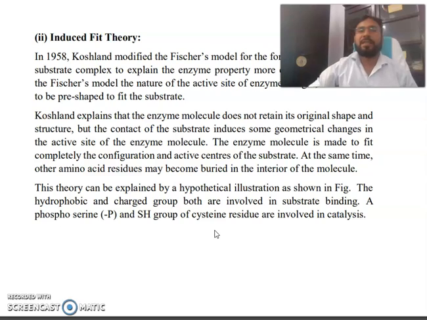Koshland explained that the enzyme molecule does not retain its original shape and structure, but the contact of the substrate induces some geometrical changes in the active site of the enzyme molecule. The enzyme molecule is made to fit completely the configuration of the substrate. At the same time, other amino acid residues may become buried in the interior of the molecule. This theory can be explained by a hypothetical illustration.